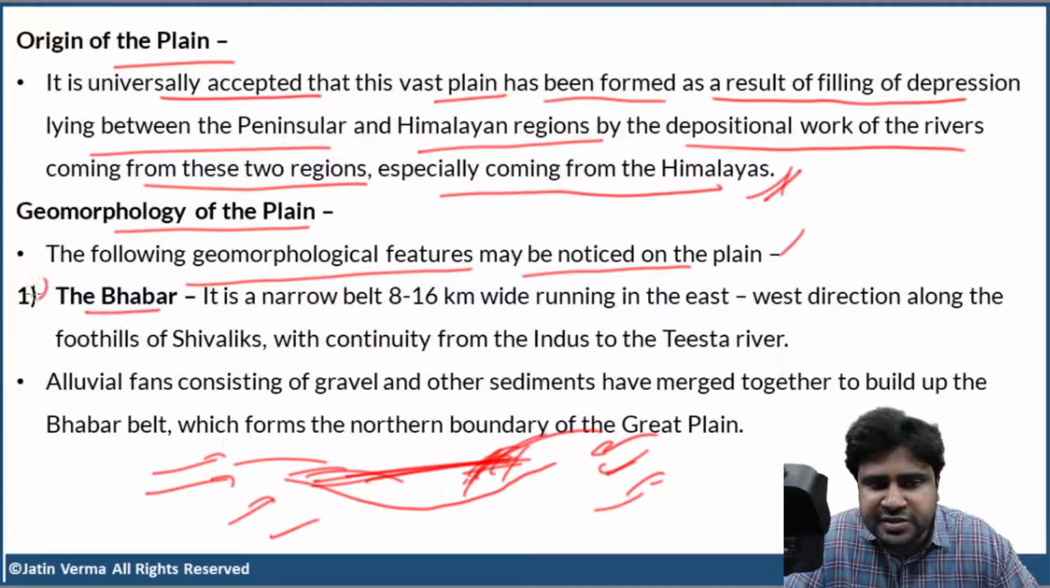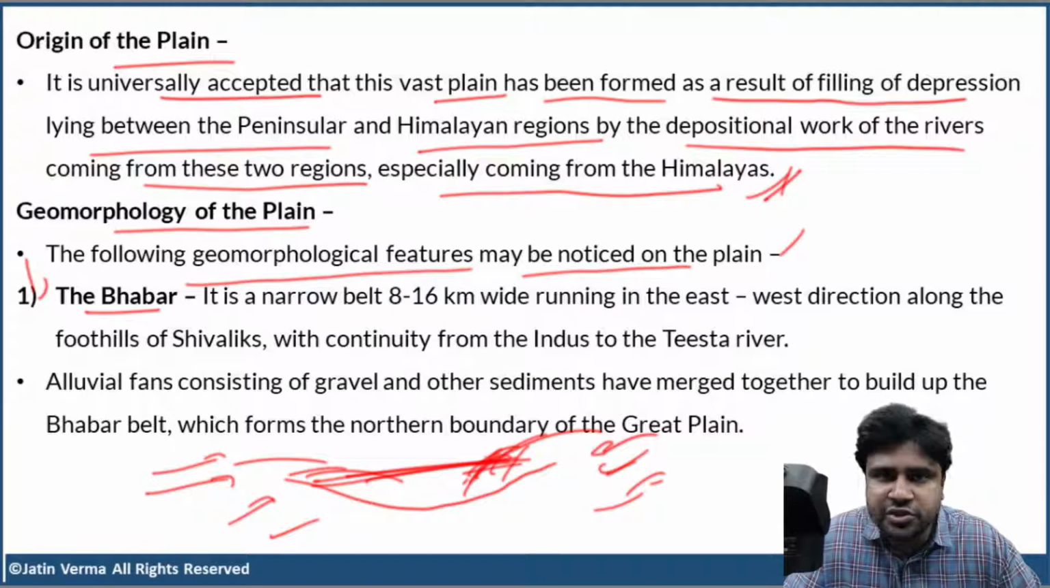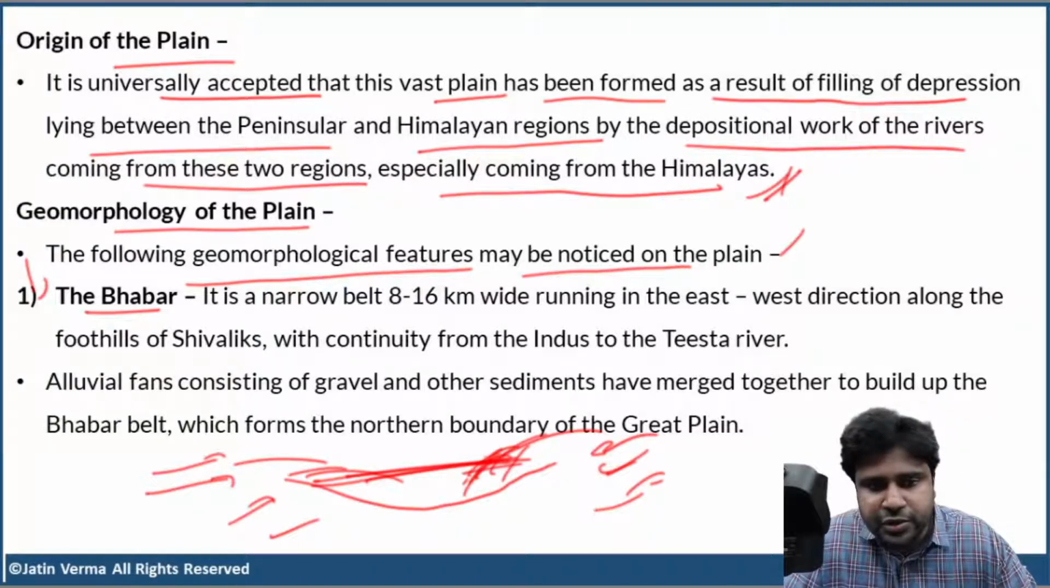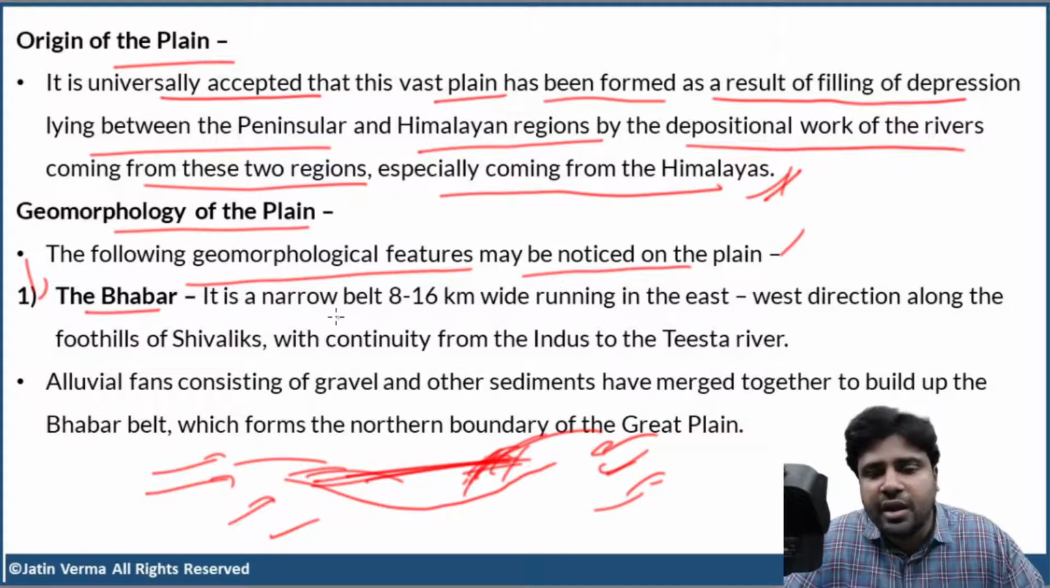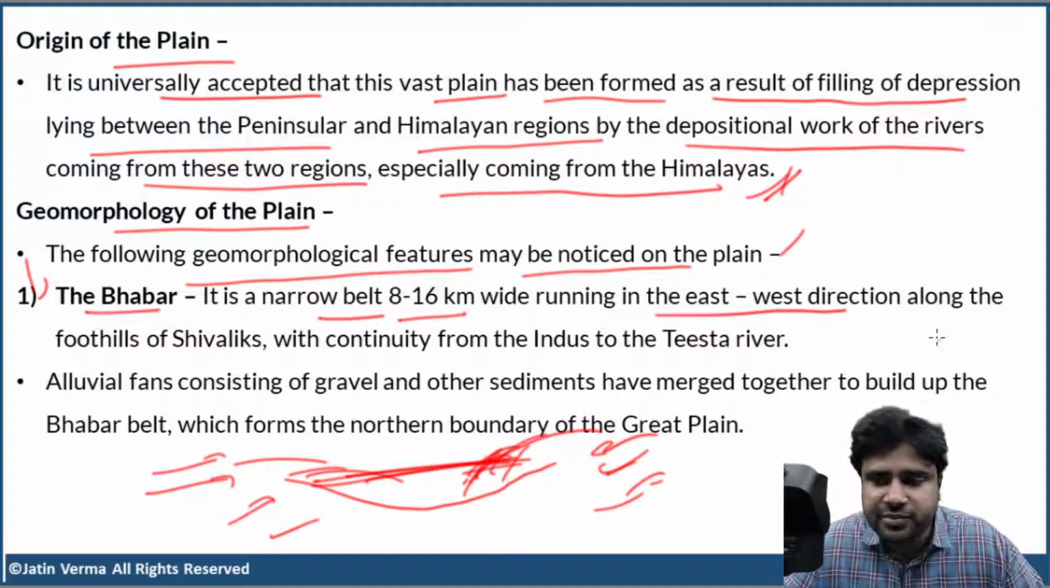And do you remember we have discussed this before? Actually, we have discussed the formation of alluvial fans, and then all the alluvial fans combine together to form alluvial plain. Do you remember we have discussed all this in geomorphology? The same thing we are going to discuss now. Okay? The Bhabar. It is a narrow belt, 8 to 16 kilometers wide, running in east to west direction along the foothills of Shivaliks with continuity from the Indus River to the Teesta River.